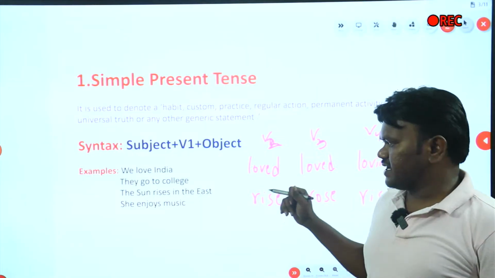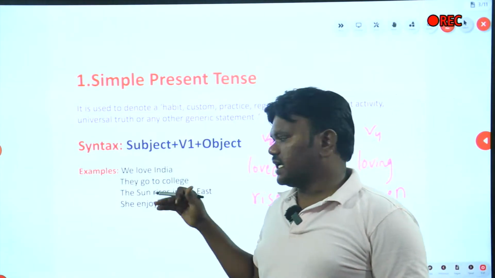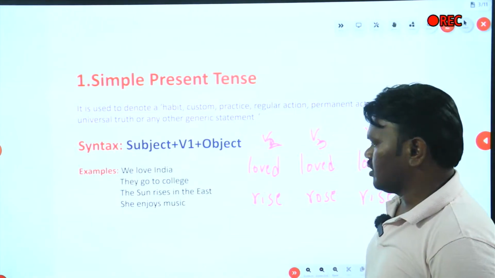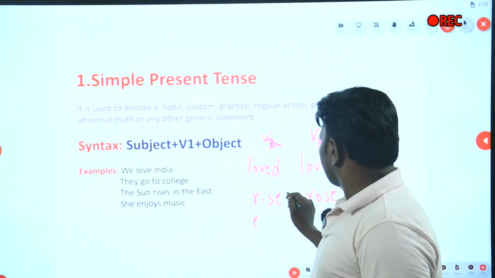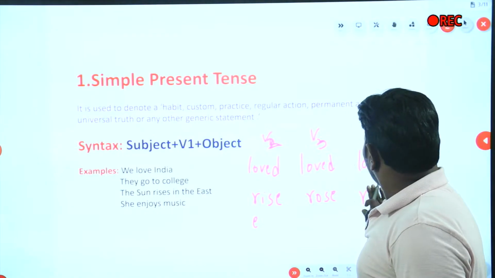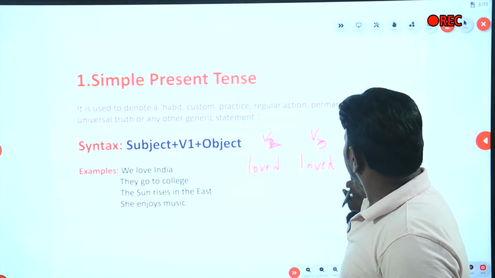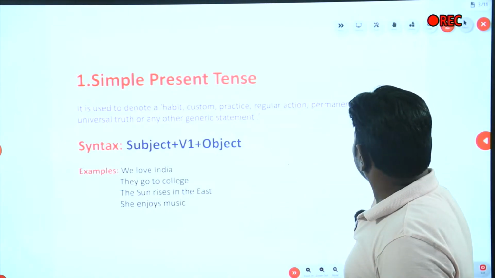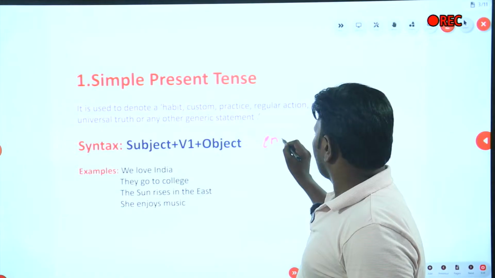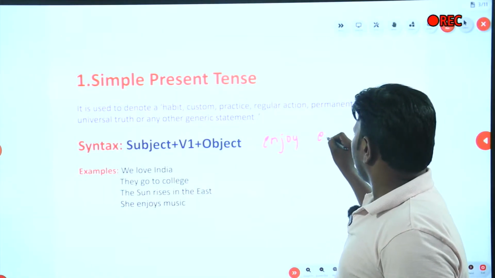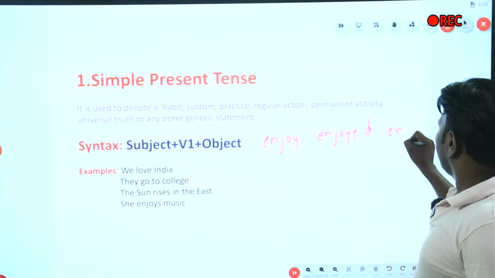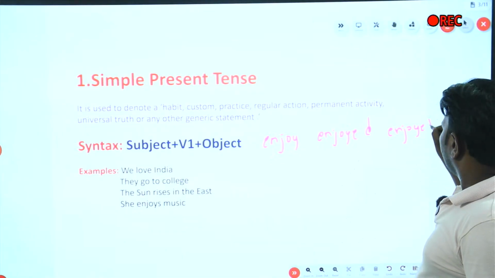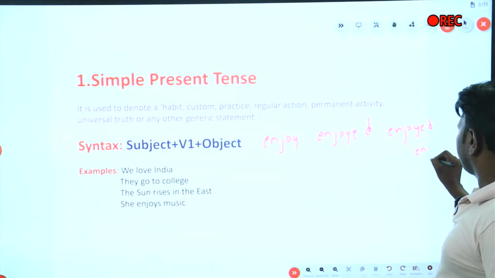These differences we will discuss in more detail in the verb chapter as well, but for now, for your understanding. Okay, so enjoy verb forms. Look at this. Now I am writing for enjoy: enjoy, enjoyed, enjoyed, and the fourth form is enjoying.